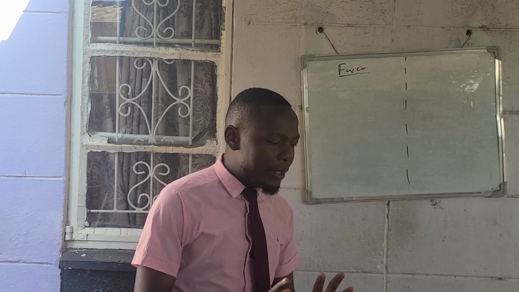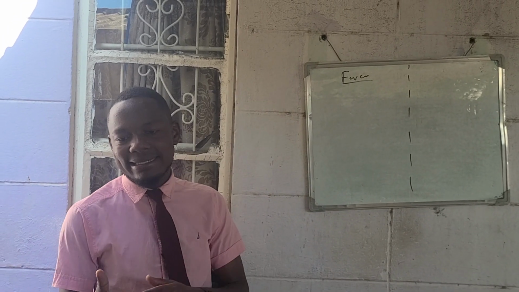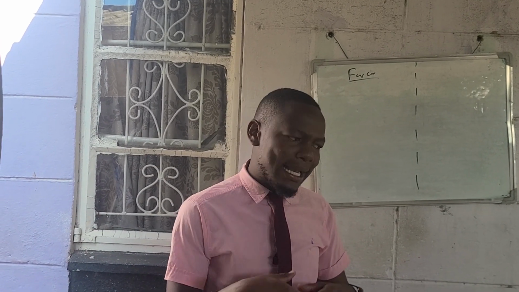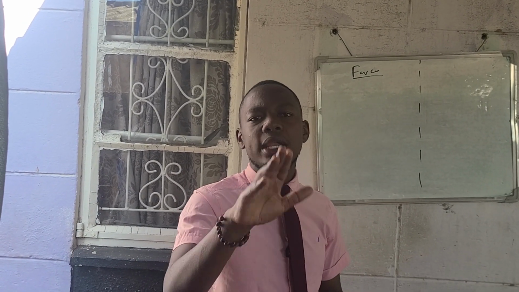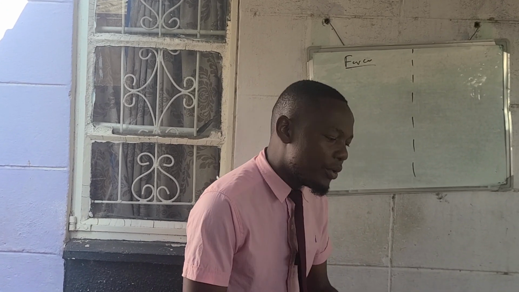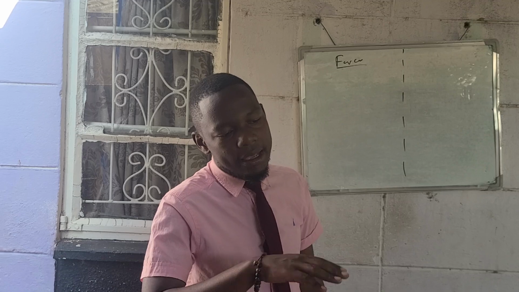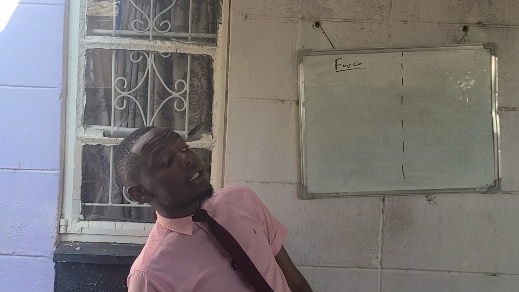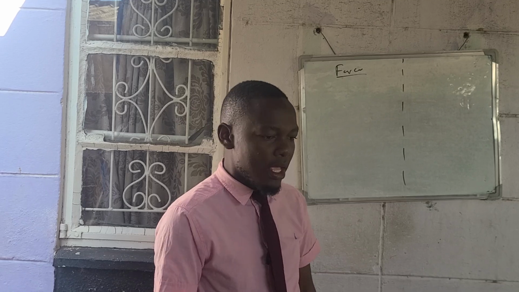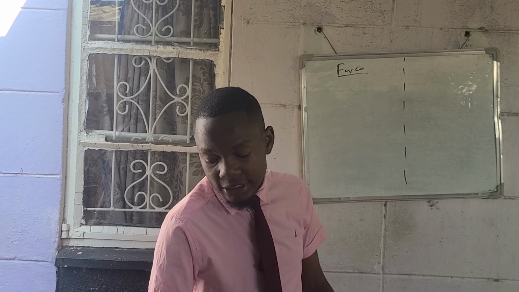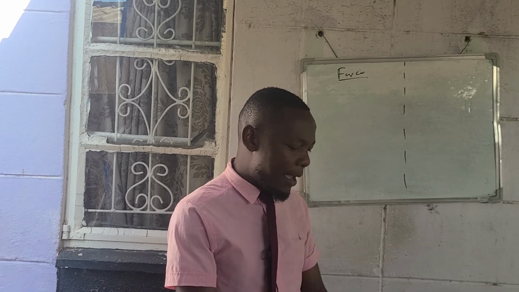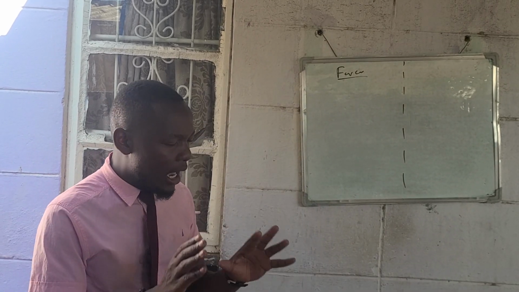After that, we said that in physics there are errors you make. What are these likely errors you can make? We said we have 2 types of errors because you are doing combined science. We know the parallax error, whereby we have to look perpendicular to the reading. Then it is zero error. 1, 2, 3, 4, 5. We also discussed the instruments, how you could measure all those things.